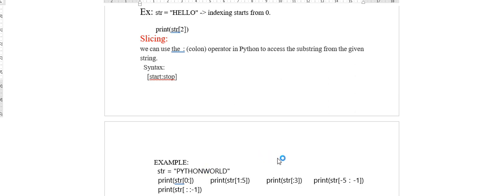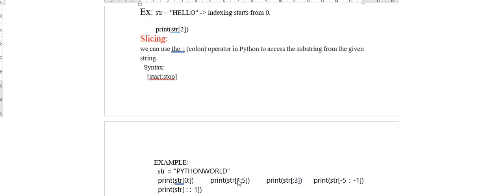Sometimes they will not mention the start value either. If they don't give the start value, by default we have to start with 0. If they don't give the end value, we have to explicitly consider that we take till the end. If they don't give the start value, we consider that we start from the beginning. Sometimes they will not give the start and stop values at all, and just write square brackets with a colon. Then we simply understand that we go from the starting index to the end of the string. Understood?